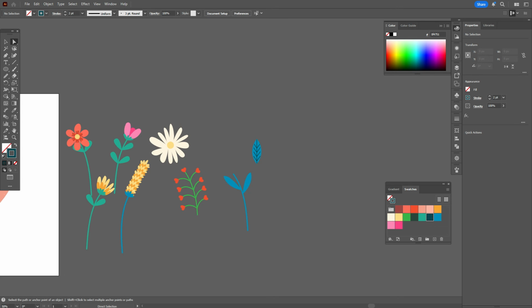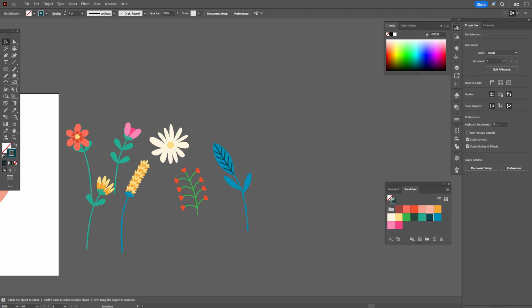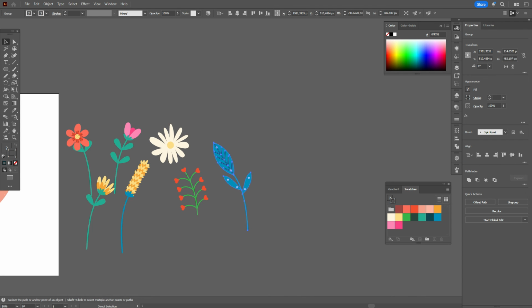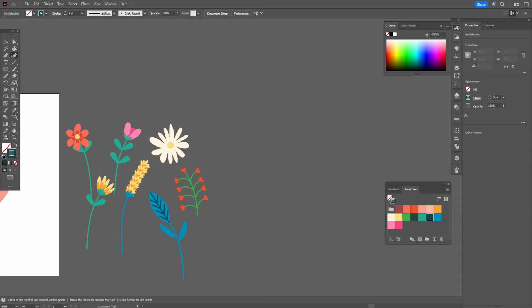Okay, it's ready. Now make it, group it, and make it a little bigger. Okay, put here, rotate. Group it, Ctrl G. Better to group every flower to use it more comfortable.